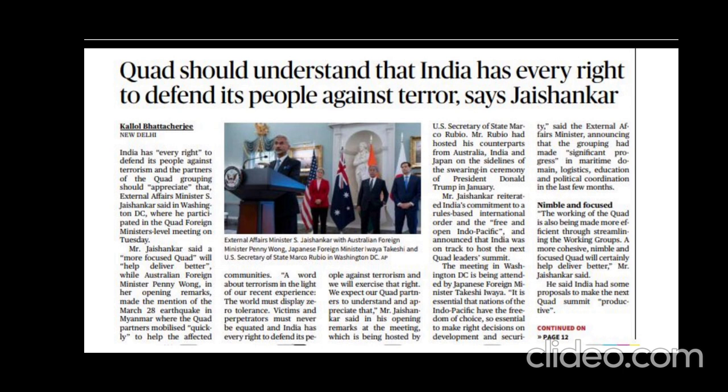India has every right to defend its people against terror, says Shankar. What is this article about? Yes, it's about terrorism. At a recent Quad foreign ministers level meeting, our foreign minister made a particular statement.